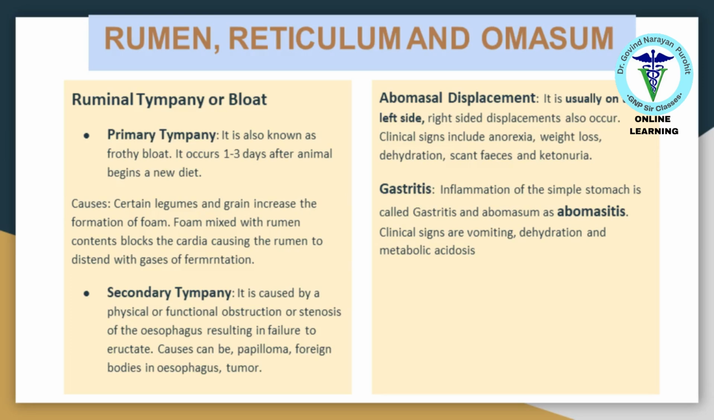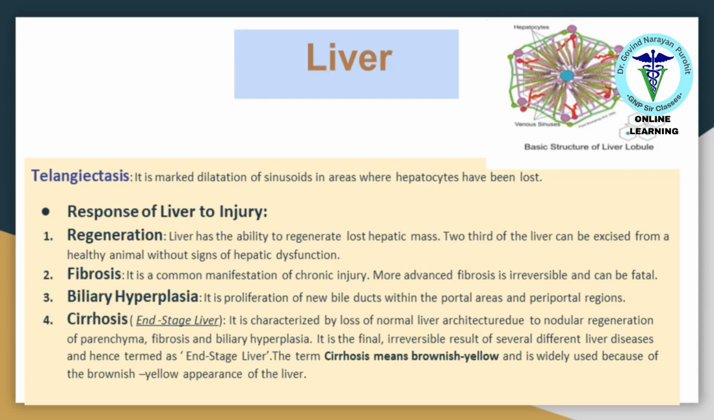Rumen, reticulum, and omasum disorders include ruminal tympany, abomasal displacement, and gastritis, each affecting the digestive efficiency of ruminants. Liver conditions such as telangiectasis, regeneration, biliary hyperplasia, and cirrhosis can severely impact an animal's health, leading to various systemic issues.